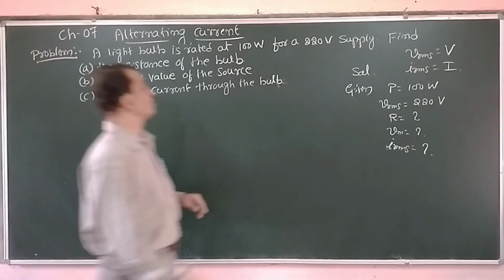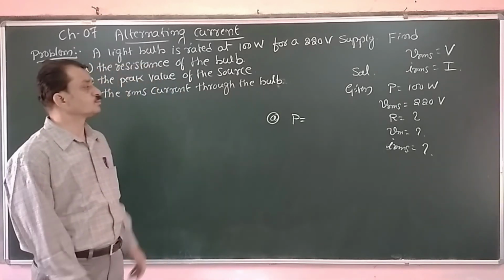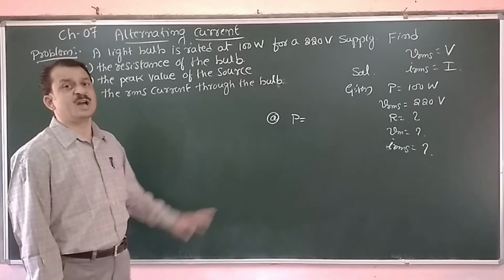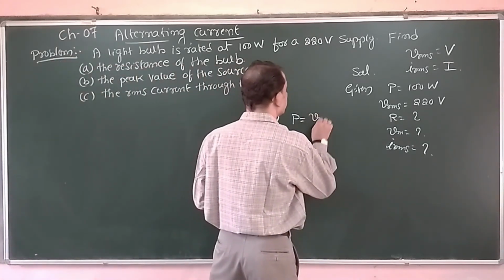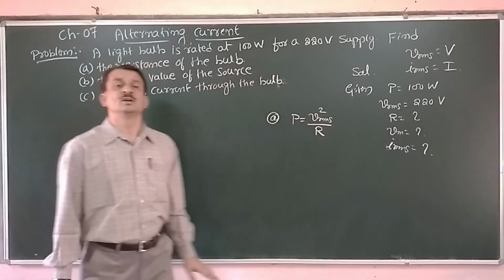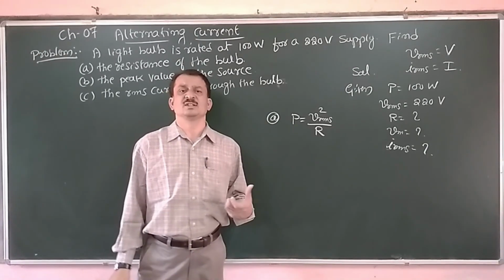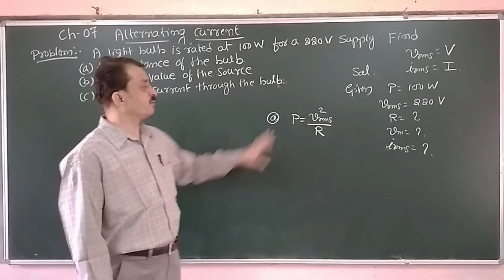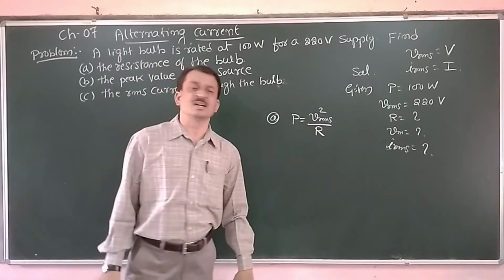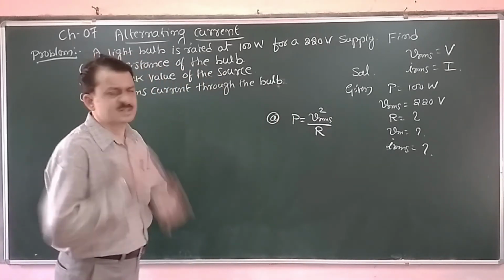Now, first one, A. Since the power is given, power is equal to Vrms into IRMS, or it is Vrms square divided by R. Now how did you get this one? Whatever equations hold good for DC sources or DC currents, the same equations hold good for AC currents also. Only thing, there we are using DC voltage and current. Here we are having RMS value of AC voltage and current. That is the difference.